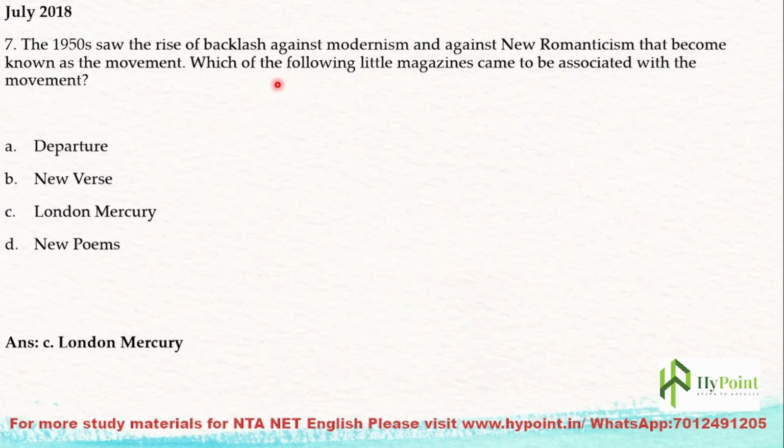From among the list, a magazine came to be associated with this movement. So you have to identify that magazine's name: London Mercury. It was this magazine which came to be associated with this movement.